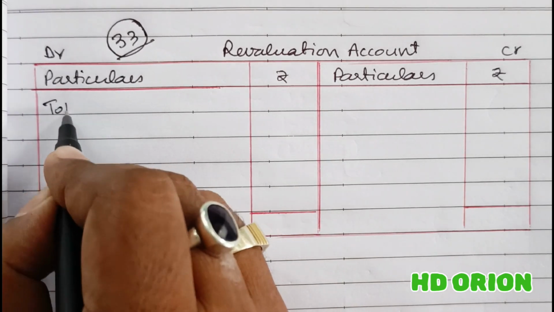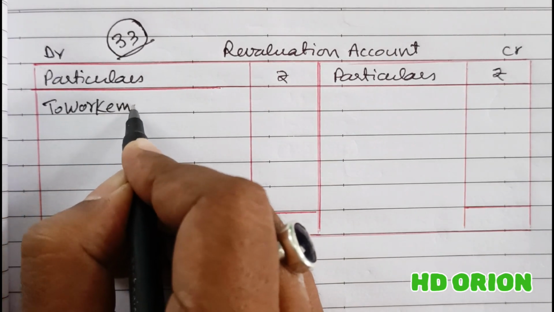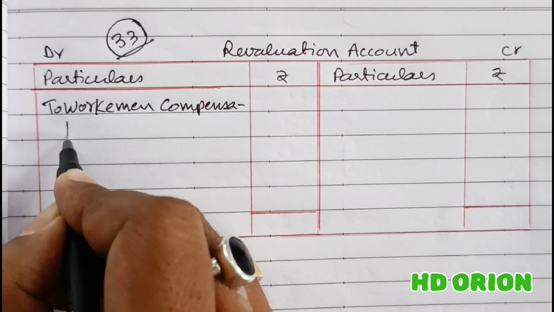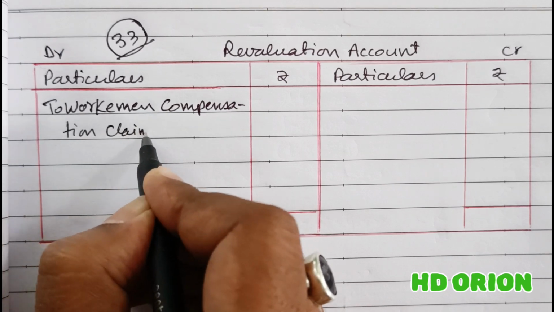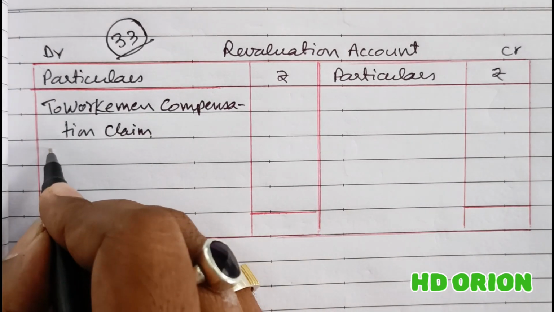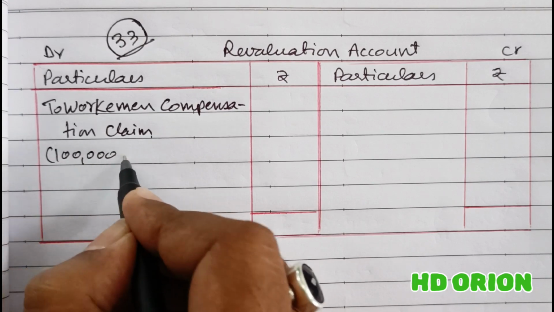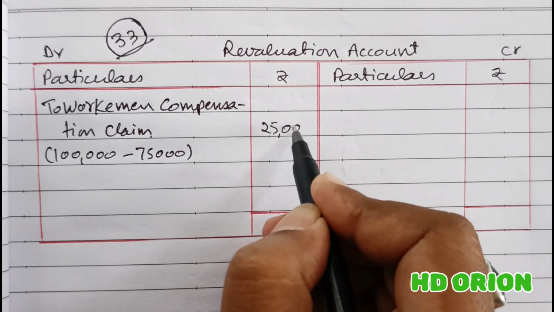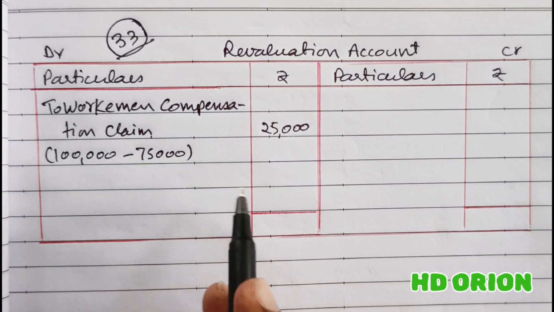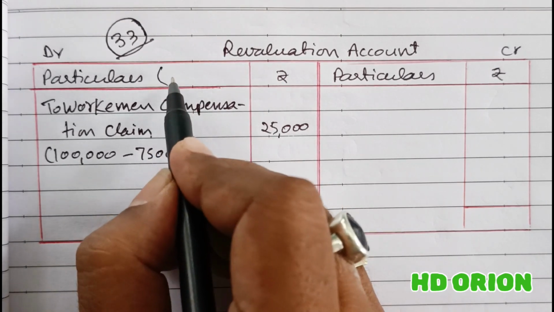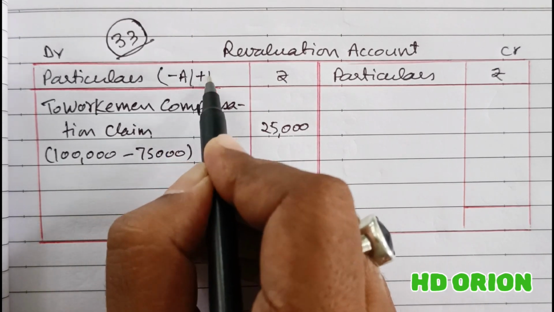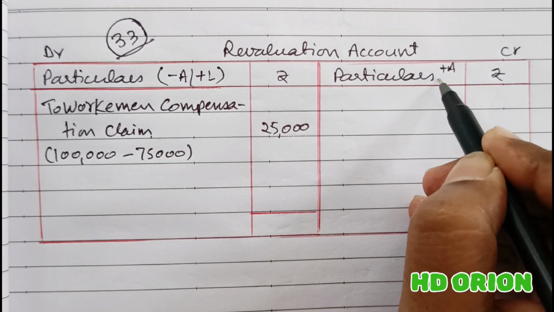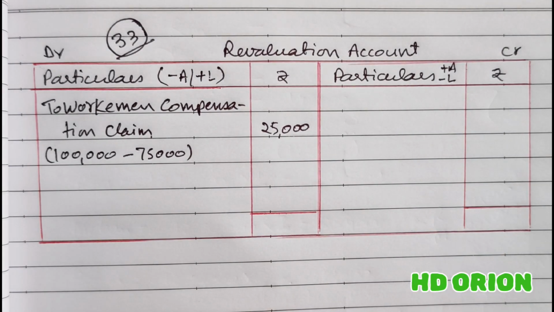So to workman compensation, ₹1 lakh is the claim and 75,000 is the reserve. So a burden of rupees 25,000. So it is increasing liability. As we know that in revaluation account, decrease in asset or increase in liability is listed on the debit side and increase in asset or decrease in liability is put on the credit side.